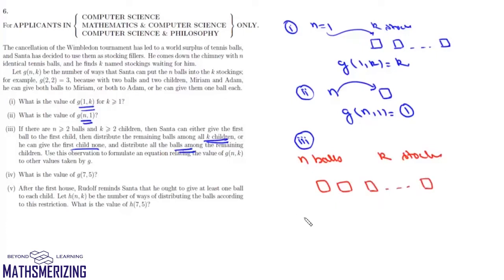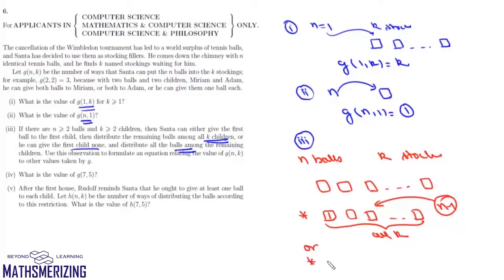Now here we will consider two mutually exclusive and exhaustive cases. Case 1, when the first child gets one ball and then the remaining n-1 balls are distributed among all k children, or the second case when the first child gets none, then all the n balls get distributed among k-1 children.